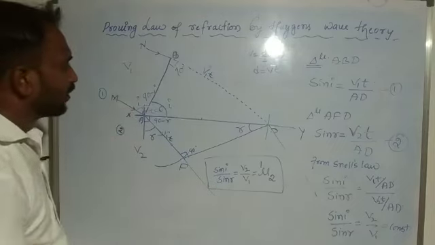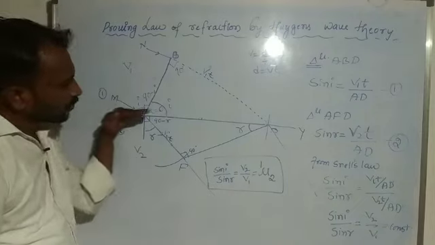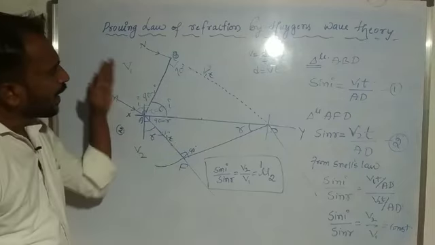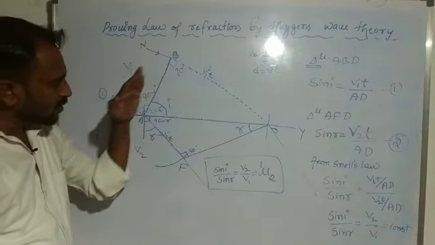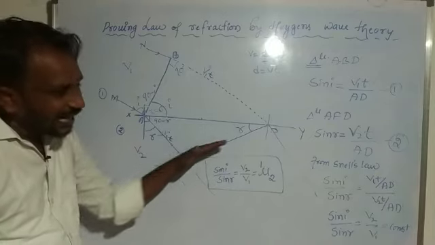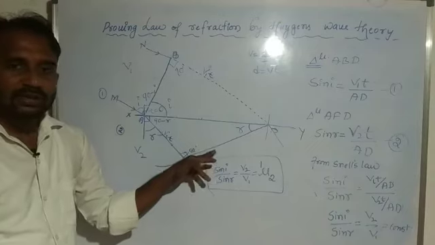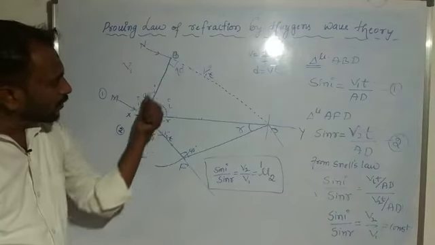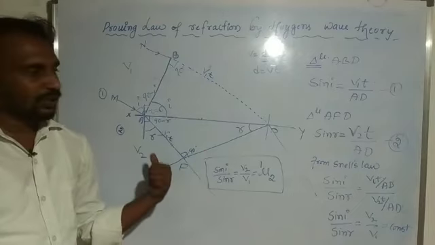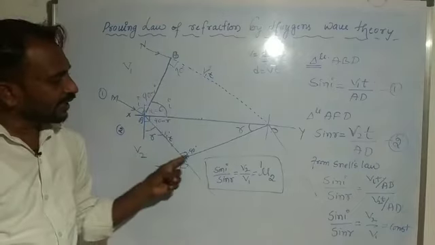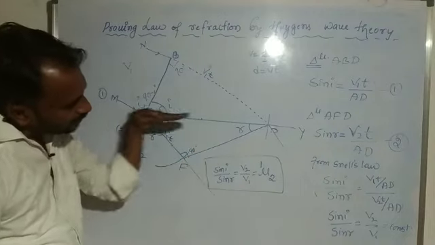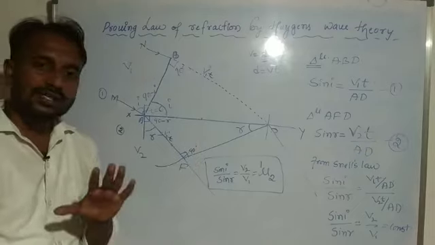We consider this surface perpendicular to this board, and this wavefront is also perpendicular to the plane, and this one is the refracted wavefront, which is also perpendicular to the plane. So this is the incident plane wavefront, this is the refracted plane wavefront, and this is the intermediate surface, all lying on the same plane.